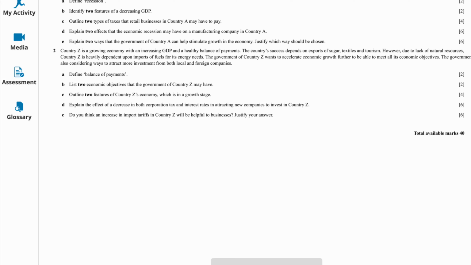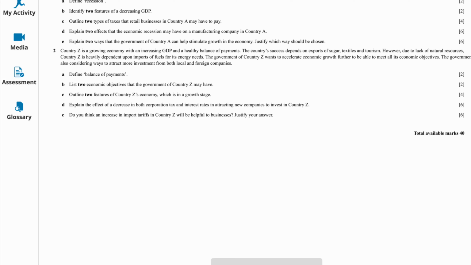Okay, let's look at the first question. Define balance of payments. Okay, your answer should be the difference between the value of exports and the value of imports of a country over a period of time. Next, number B, list two economic objectives that the government of country Z may have.